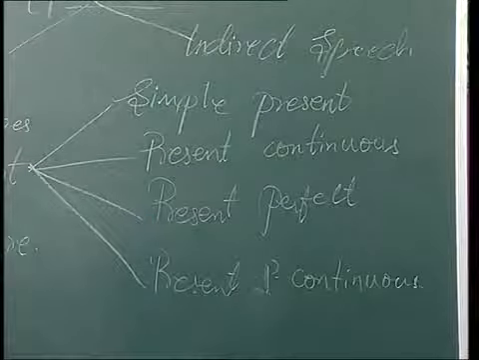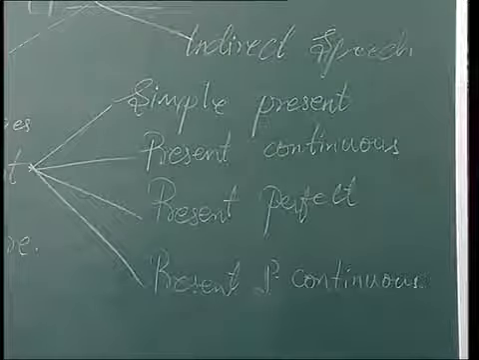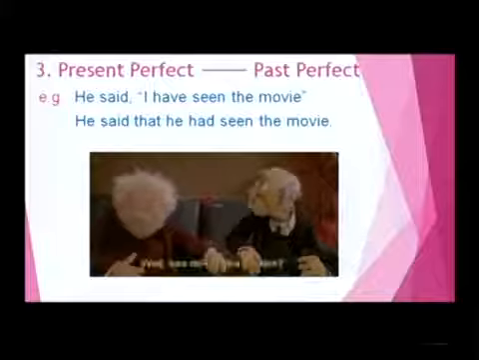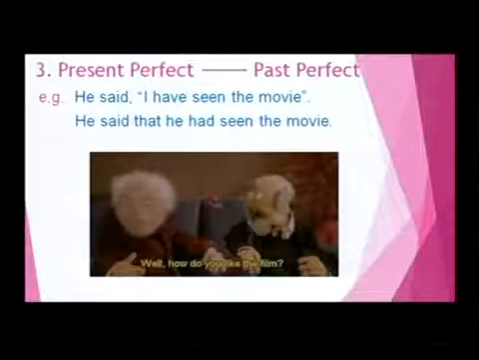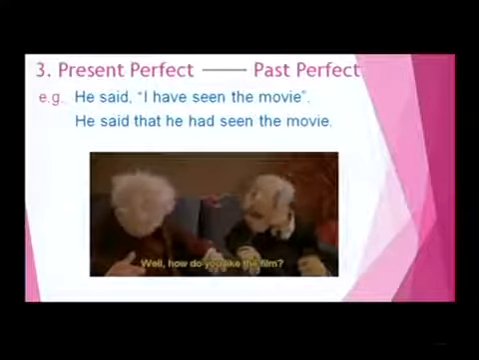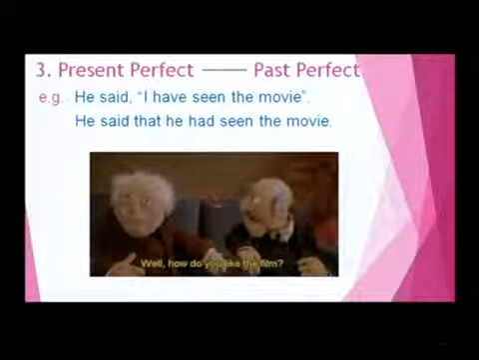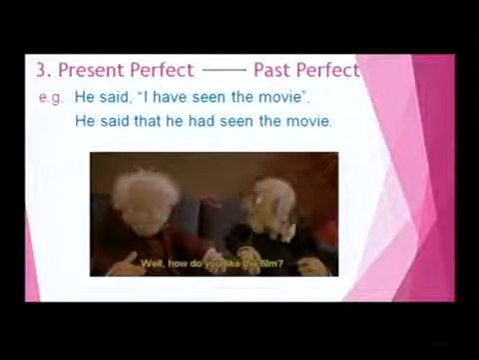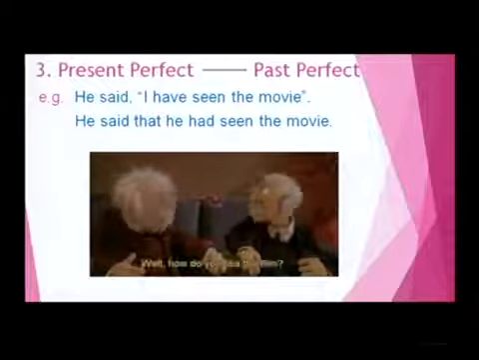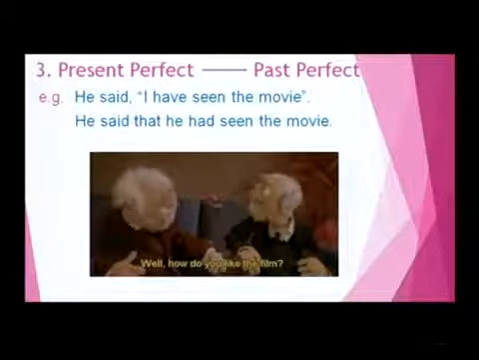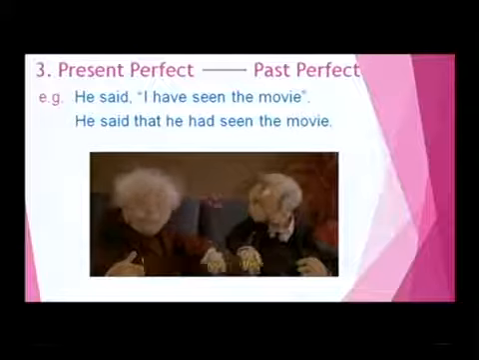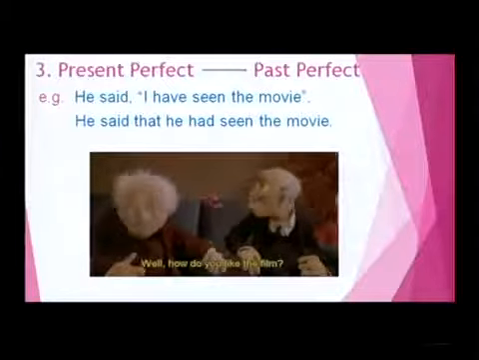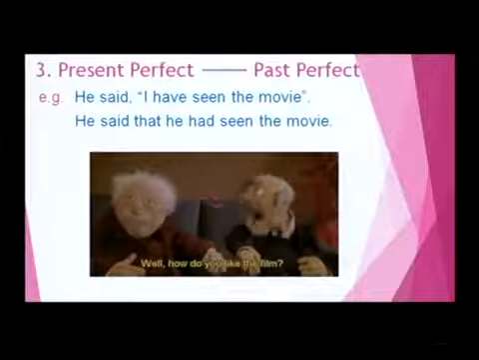Now, let us see the third mode of present tense, that is present perfect. In the present perfect, if we take an example, we will get, see here, present perfect. The present perfect, when changes into the indirect speech, it will change to the past perfect. Clear? Take an example. He said, I have seen the movie. Then, in indirect speech, what happens? He said that he had seen the movie, because it is changing into the past perfect, right?